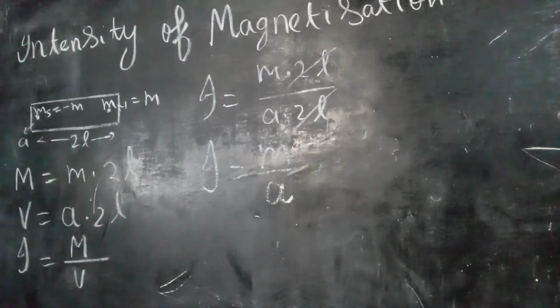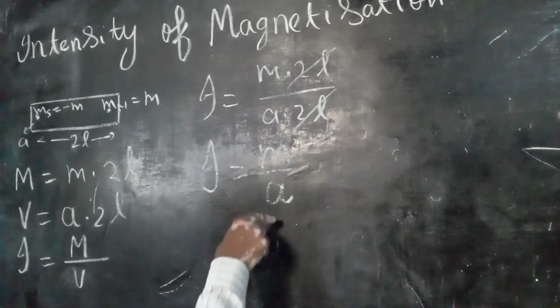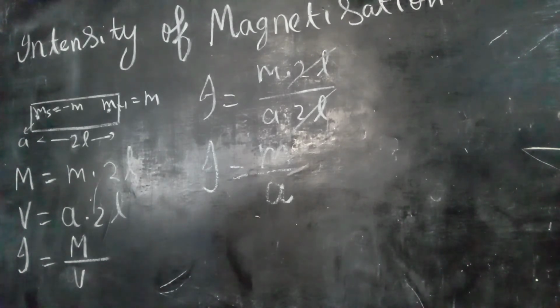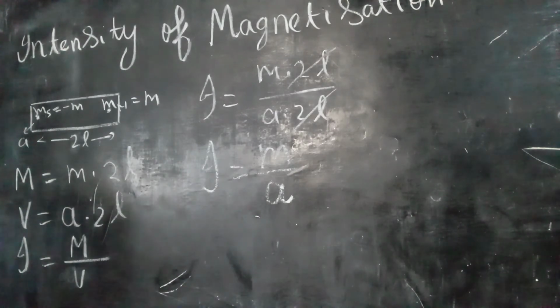Thus the ratio of magnetic pole strength to the cross sectional area is the intensity of magnetization of the bar magnet. So you get an alternate definition for intensity of magnetization: the ratio of magnetic pole strength to the cross sectional area of the magnet is the intensity of magnetization.